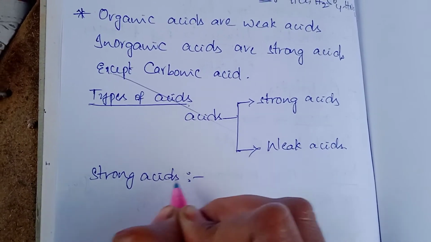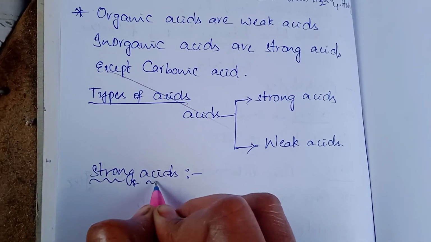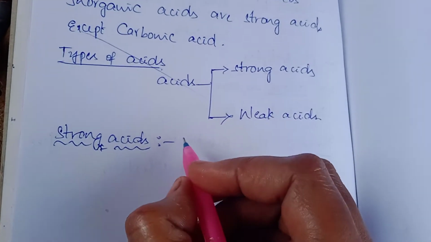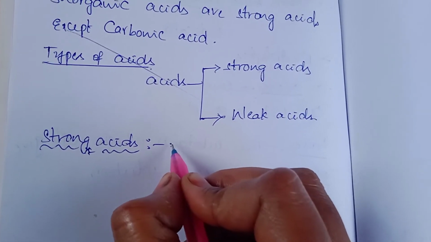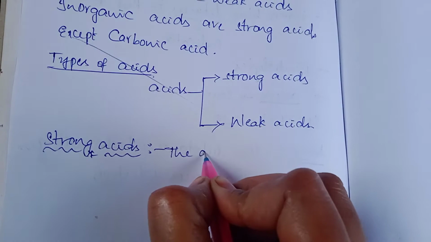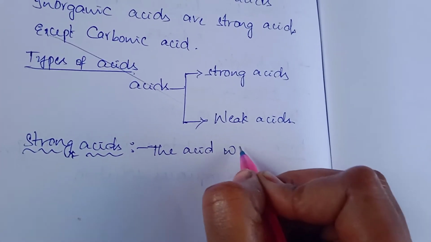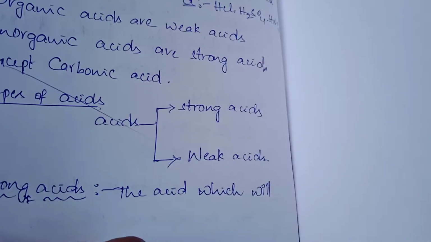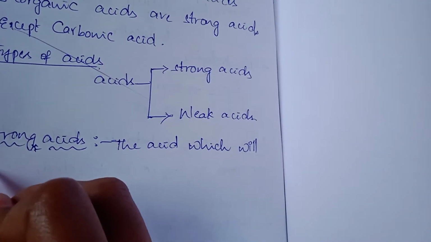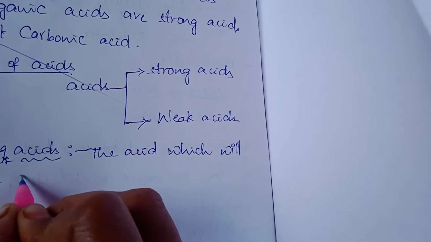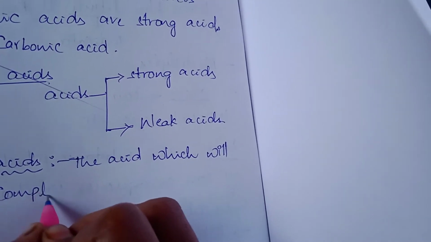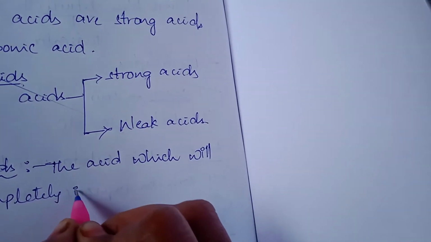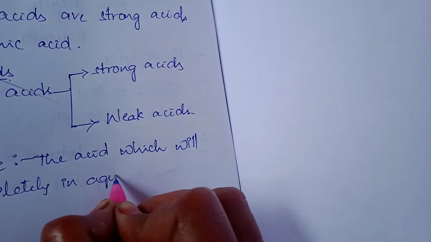How can you say whether an acid is strong or weak? It depends on the acid which will ionize completely in water or in aqueous solution.